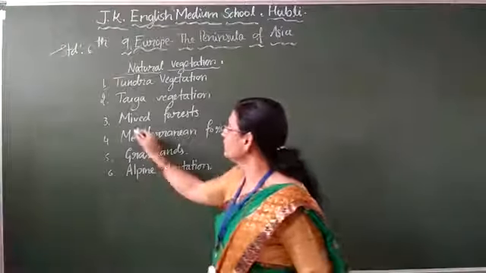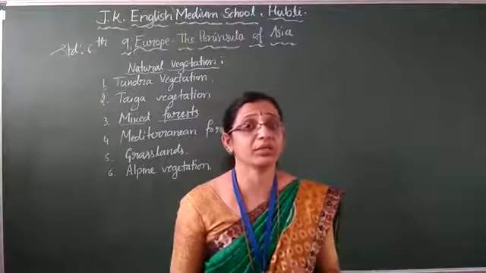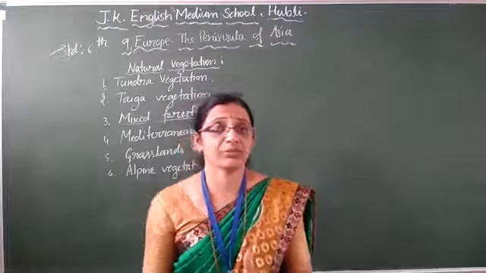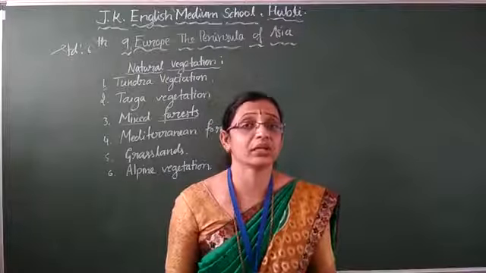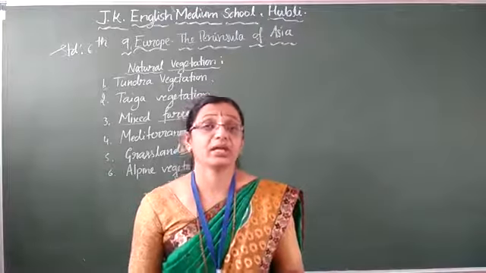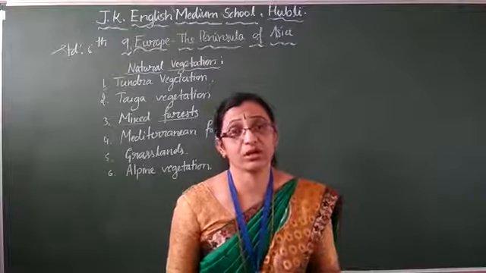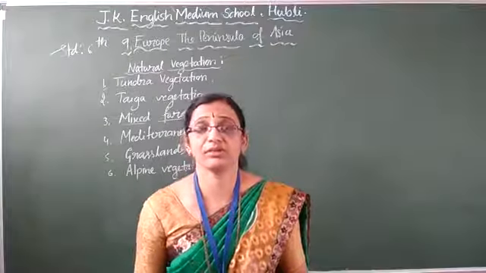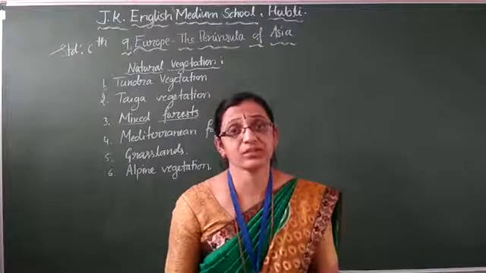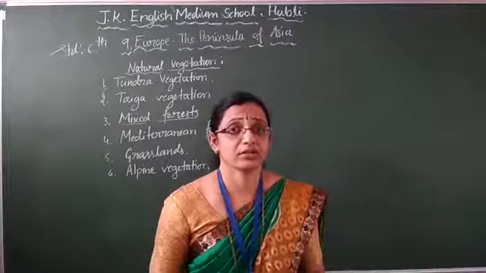The third one is mixed forest. Mixed means evergreen and deciduous. Both types of forest will be there. That is called mixed forest. Evergreen forest means all 12 months we get green trees. Deciduous forest means the trees shed their leaves in the autumn. In the winter season, they shed their leaves, and you can see only the stem and bark of the tree. That is called deciduous forest.